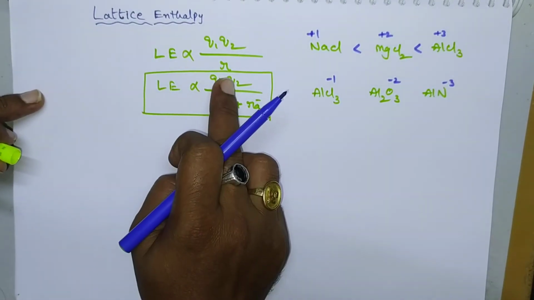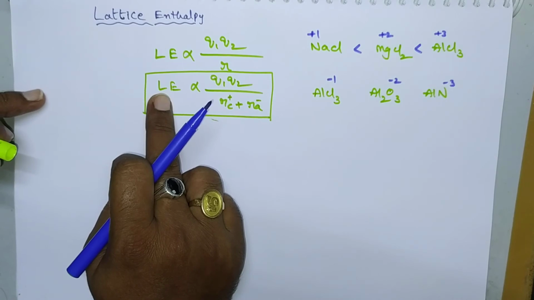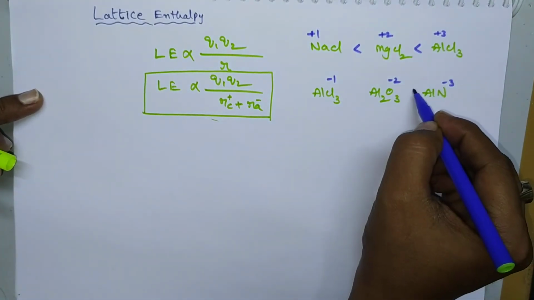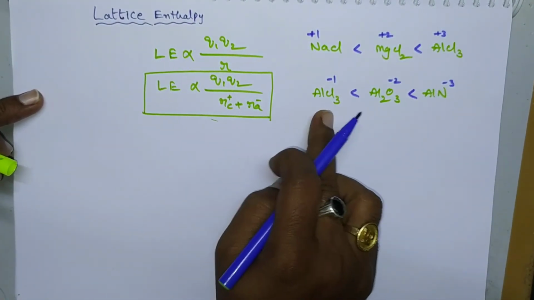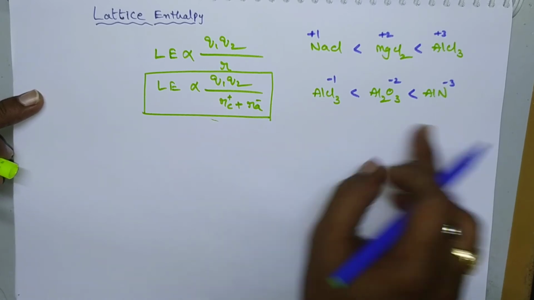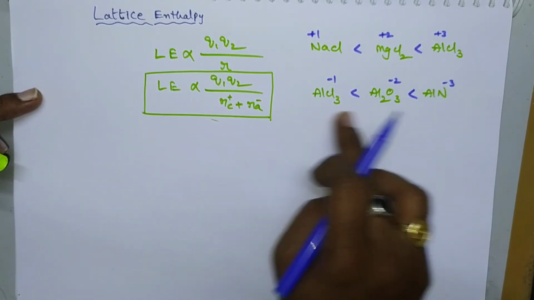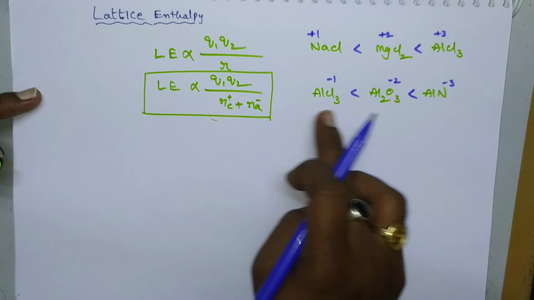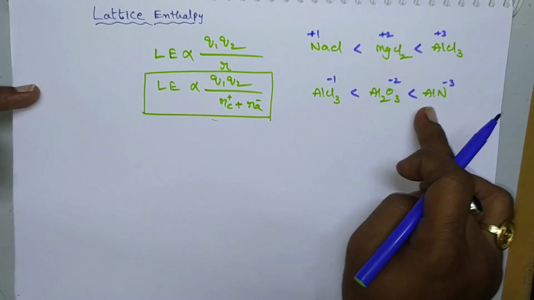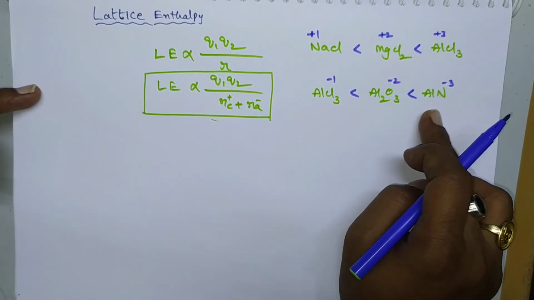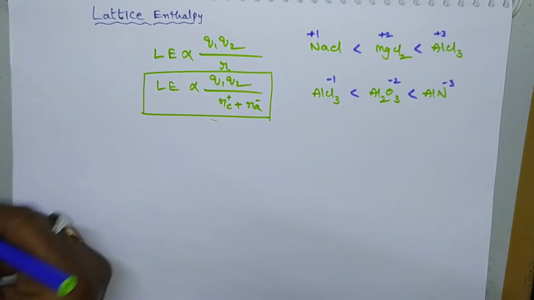If the charge is more, lattice enthalpy will be more. So here this will possess more lattice enthalpy than AlCl3. Okay, clear? So the lattice enthalpy order is like this: AlCl3 less than aluminum oxide less than aluminum nitride. And next one.